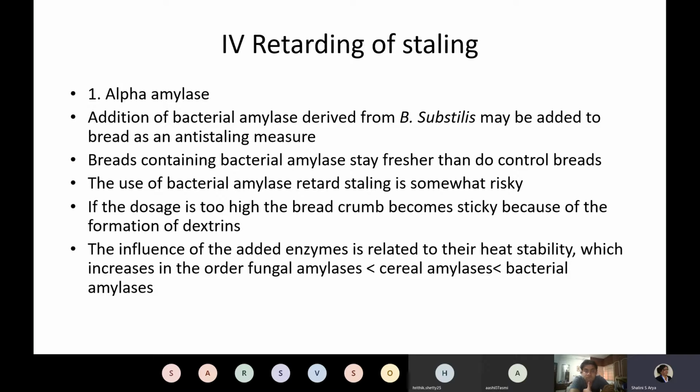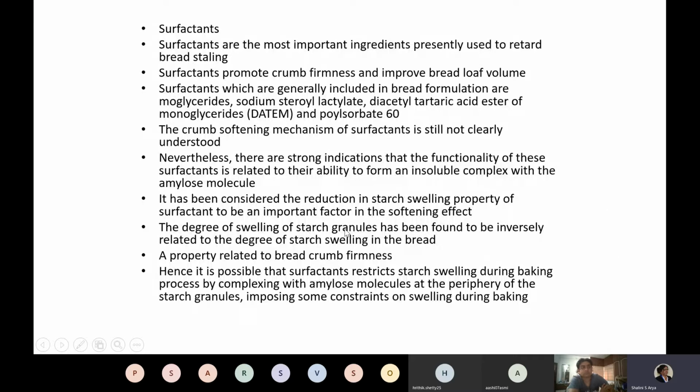So it loses its crystallinity, it becomes a soft gel. Upon cooling, this molecule tries to gain its original position, and in that process it gets recrystallized. But if you have dextrin, this recrystallization could be prevented.